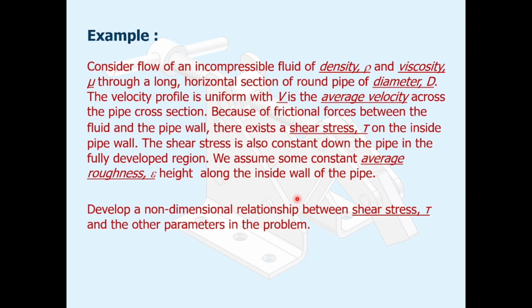Because of frictional force between the fluid and the pipe wall, there exists a shear stress tau on the inside pipe wall. The shear stress is also constant down the pipe in the fully developed region. We assume some constant average roughness height epsilon along the inside wall of the pipe. Develop a non-dimensional relationship between shear stress tau and the other parameters in the group. So what should we do?